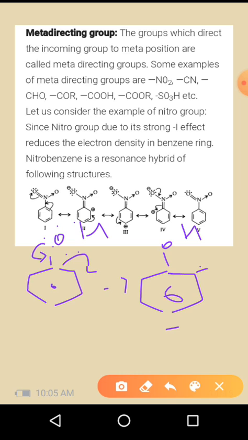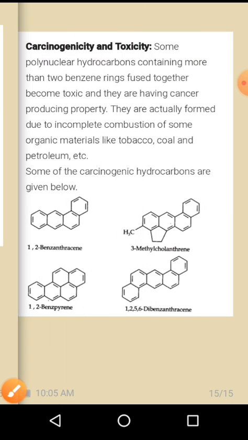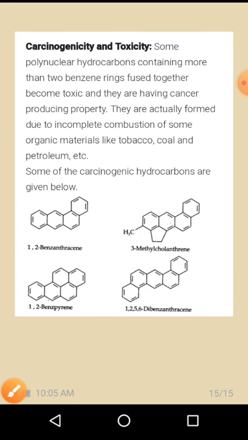So if the phenol group is present, then the incoming electrophile, being a deficient center, will obviously attack either the ortho position or the para position, because these two positions are electron rich centers. But if the NO2 group, the nitro group, is present, it will attack on a meta position.